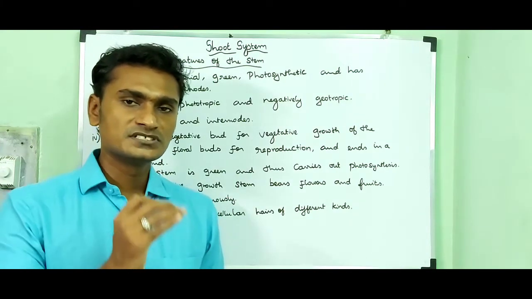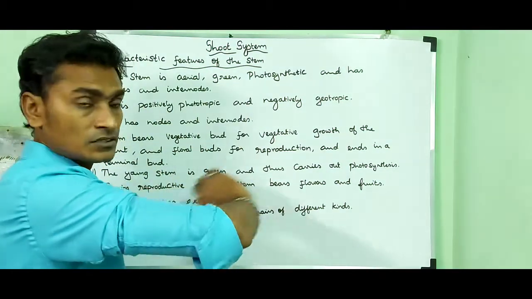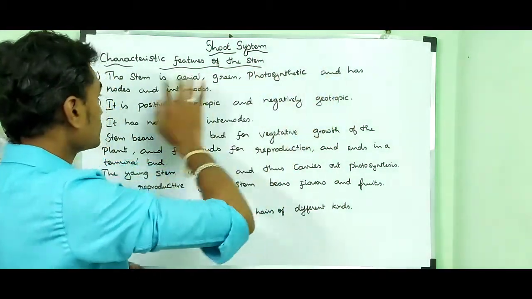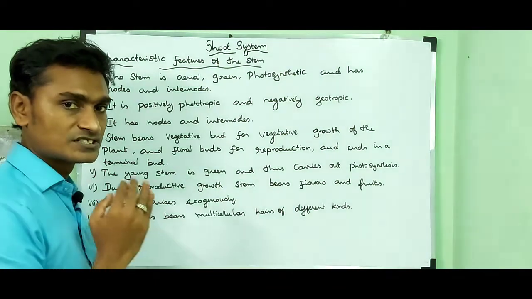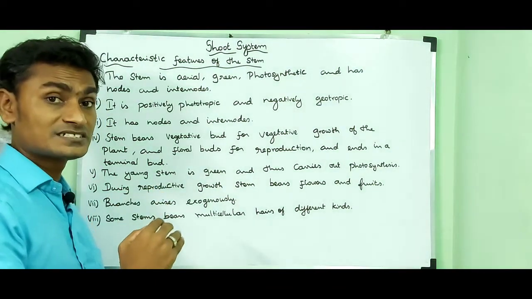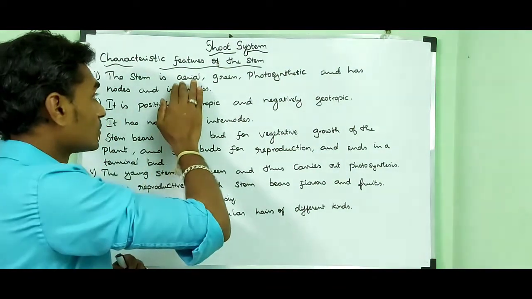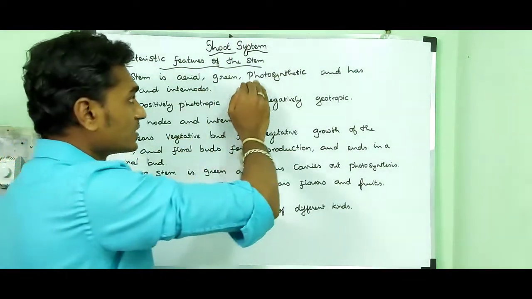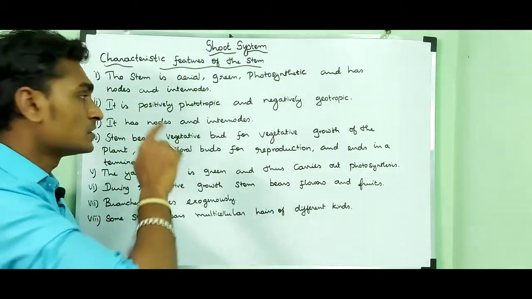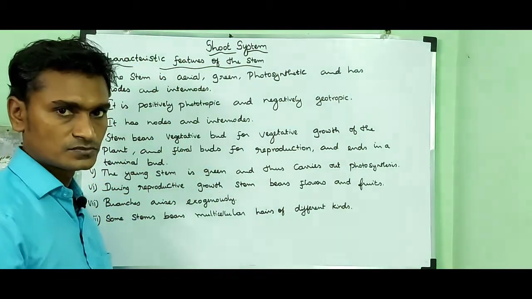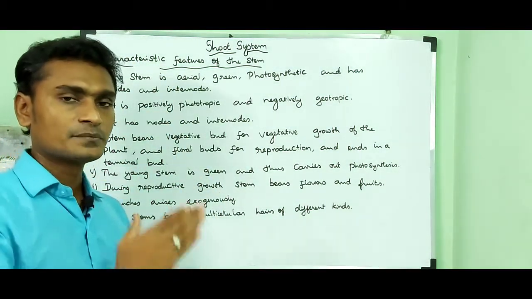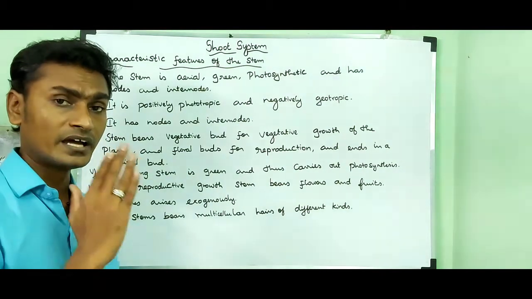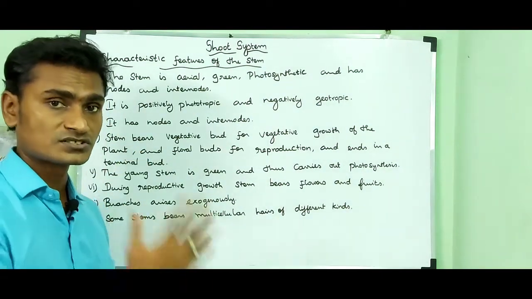The stem is aerial, green, photosynthetic and has nodes and internodes. The stem is present above the soil, that is why it is called aerial, and it is green because it contains chlorophyll, so it can do photosynthesis. A stem must have nodes and internodes and must be present above the soil.